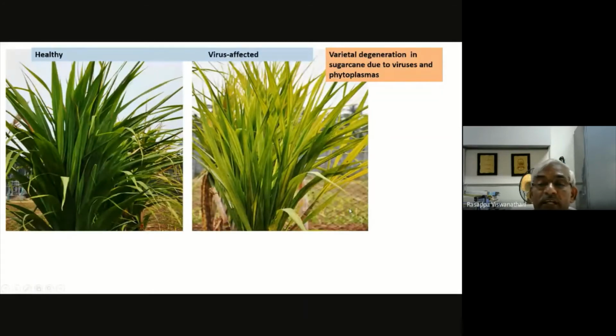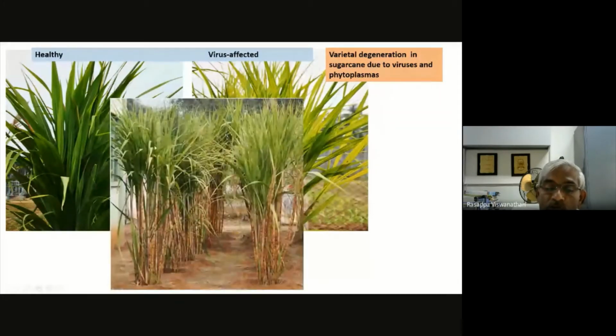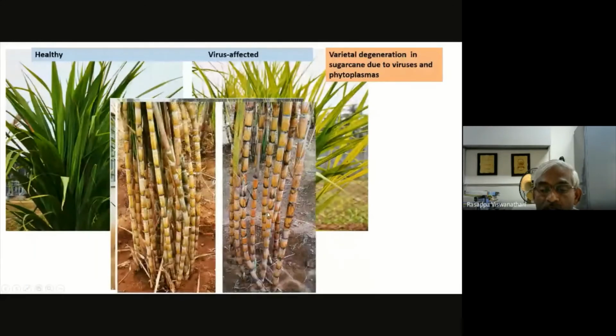So this is the variety which I have used for the studies, COJ 64, a popular variety used for hybridization purposes in our national hybridization garden. But this variety degenerates very quickly, and that's how you see this overall phenotype. In due course of time, there may be no flowering. You can see the healthy one, and there is the affected one that shows poor cane growth.